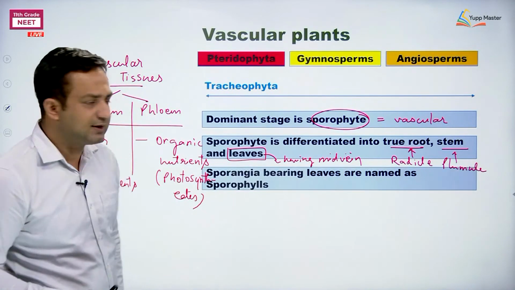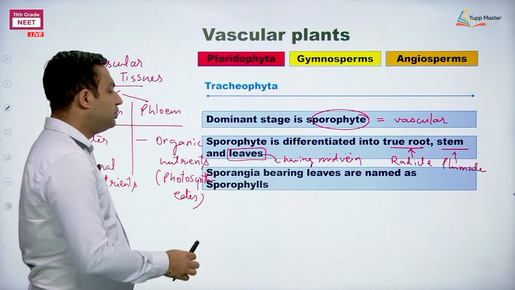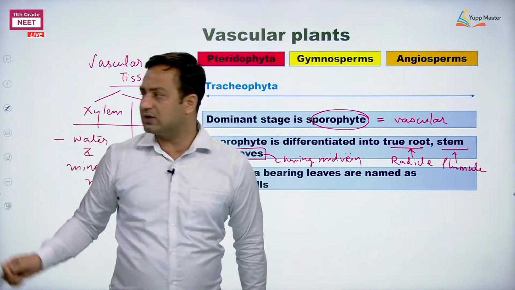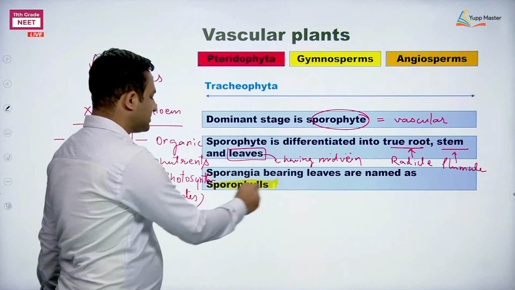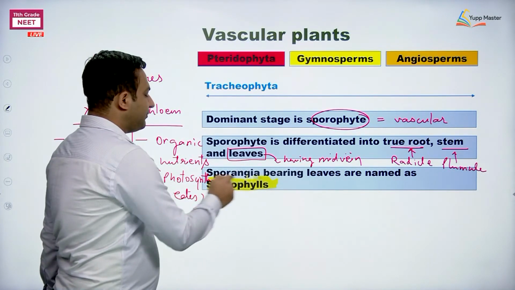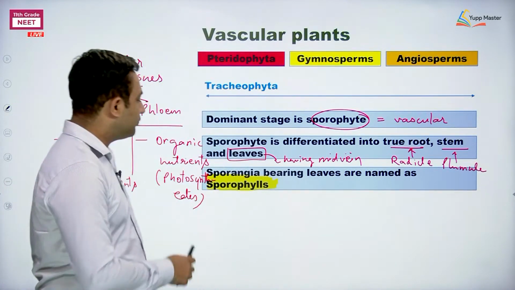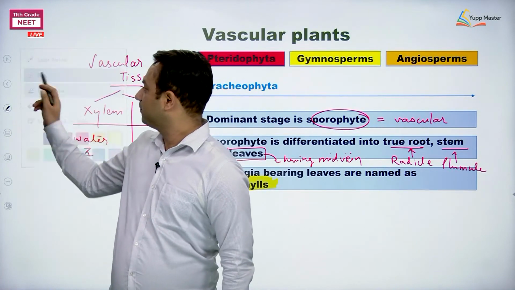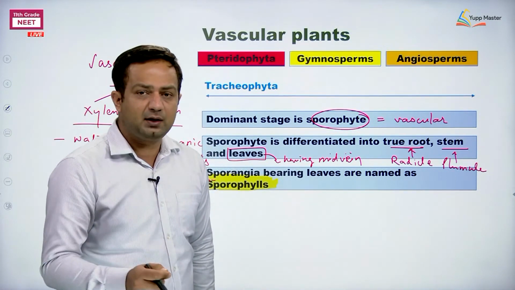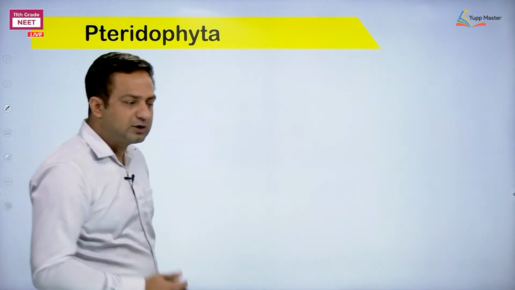Thirdly, sporangia bearing leaves are present. There is a new term now, called sporophylls. From today we are going to include this word in our terminology: sporophylls. The sporophylls are actually spore bearing leaves.